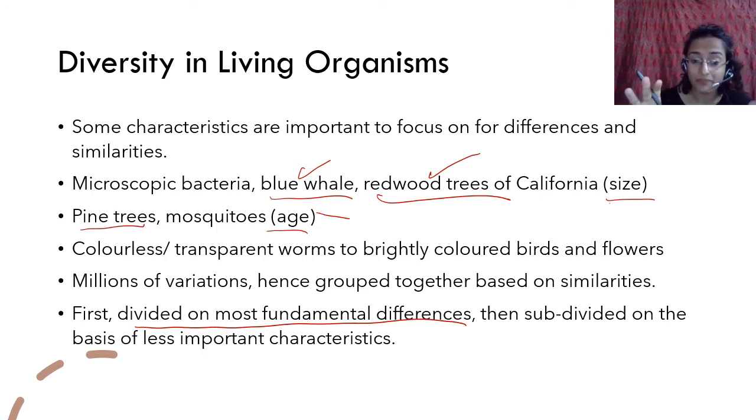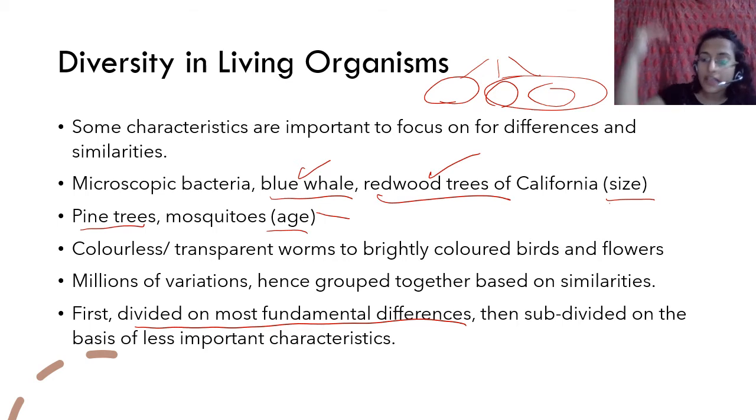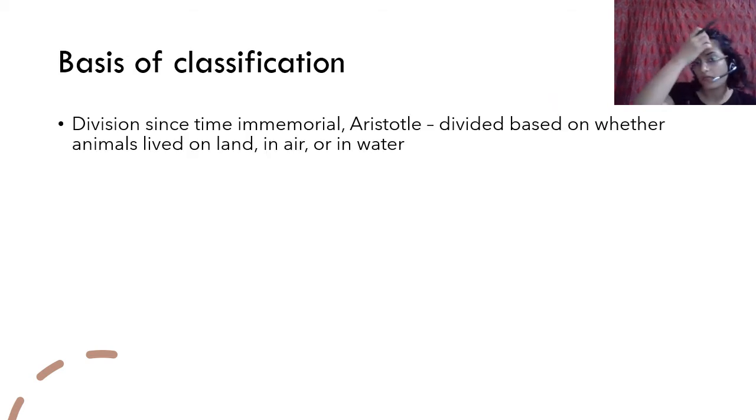Are they similar? No. But you cannot group them together saying that they are the same size, that both are about one meter, that is why they are going to be grouped together. That doesn't happen. So that is not a fundamental difference. When division is done, when you have to talk about organisms and say that these are similar but these are different, you have to talk about fundamental differences, and then you can go down to less important characteristics, right? We will talk about the word characteristics ahead.